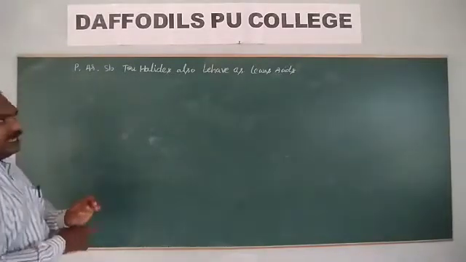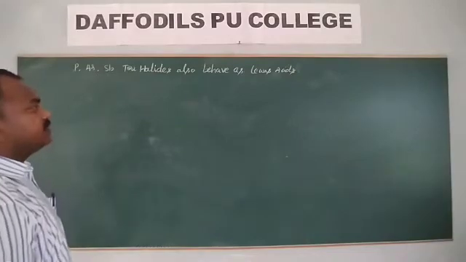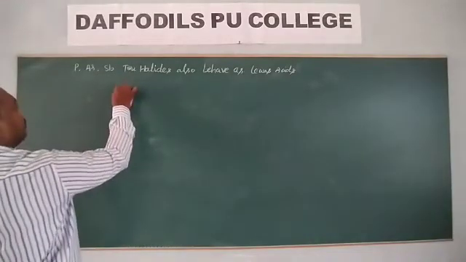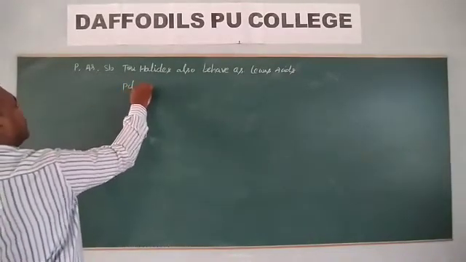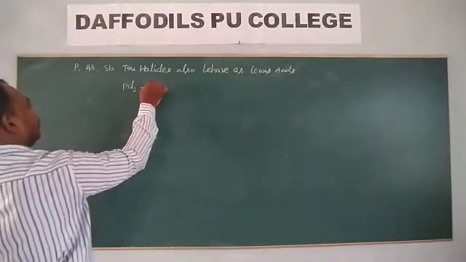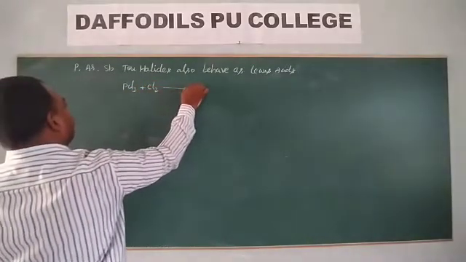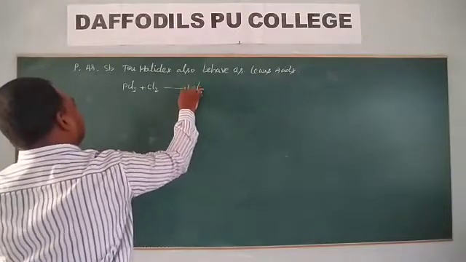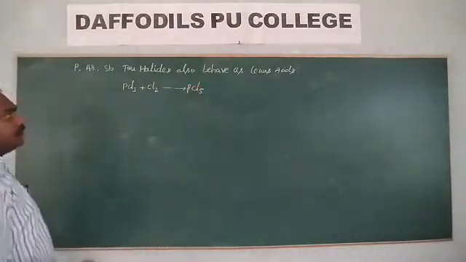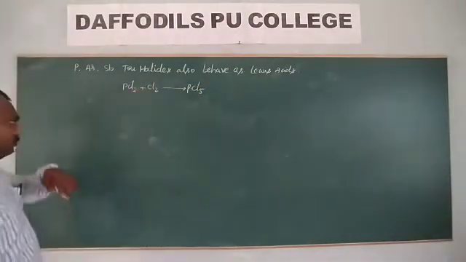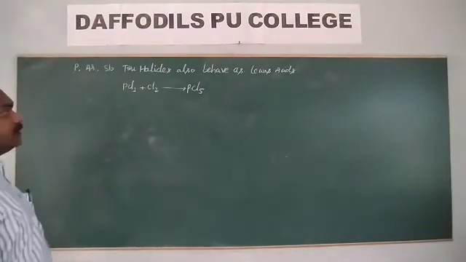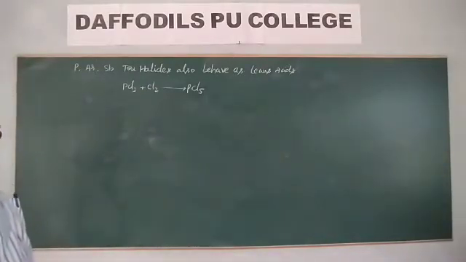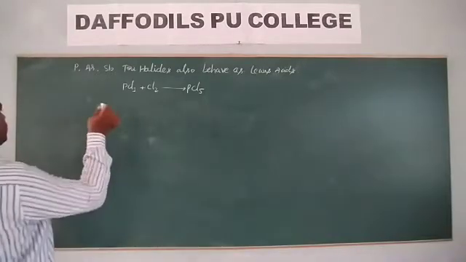Phosphorus, arsenic and antimony trihalides behave as Lewis acids also. For example, when PCl3 reacts with chlorine, you will get PCl5. This PCl3 accepts a pair of electrons from the chlorine atom. So they behave as Lewis acids also.